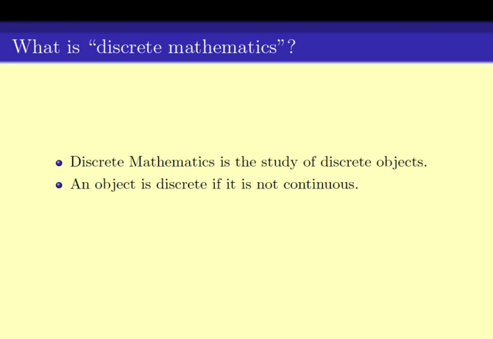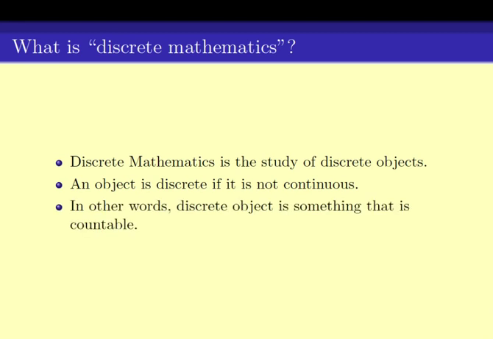So an object is discrete if it is not continuous. Again, it's an answer that is vague enough. Do we have a slightly better understanding of what a discrete object is? Yes, a pretty good answer to this question is that a discrete object is something that is countable. Something you can count, like the first, second, third, fourth, fifth, and so on.